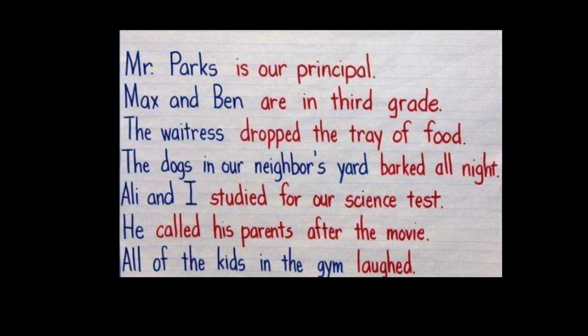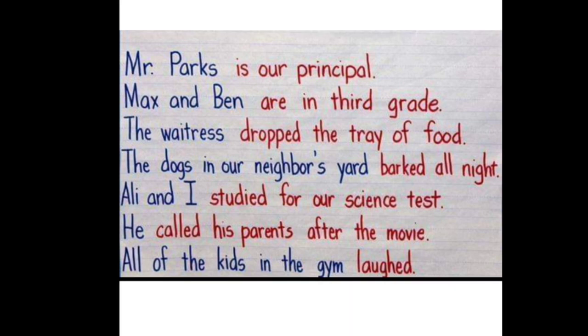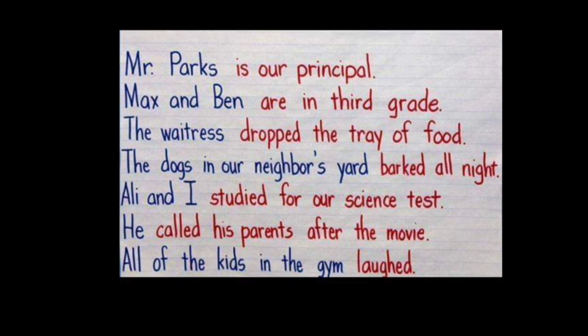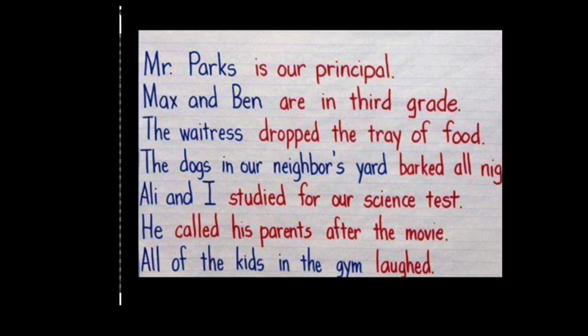Now this example, the coming example, is also important. Children, I want you to properly listen to this. See, all of the kids in the gym laughed. So what is the subject here? All of the kids, and where? In the gym. So all of the kids in the gym, what did they do? They laughed. So all of the kids in the gym is the subject. Laughed is the predicate. Children, hopefully you understood everything properly.